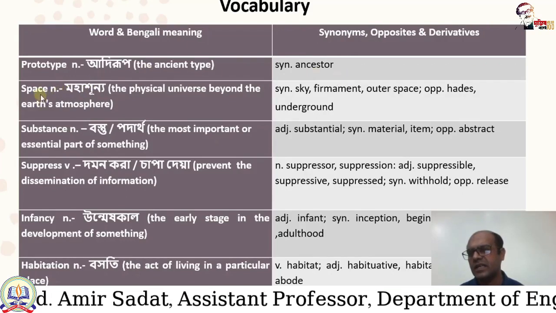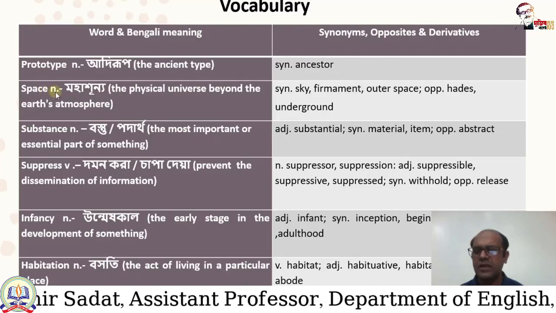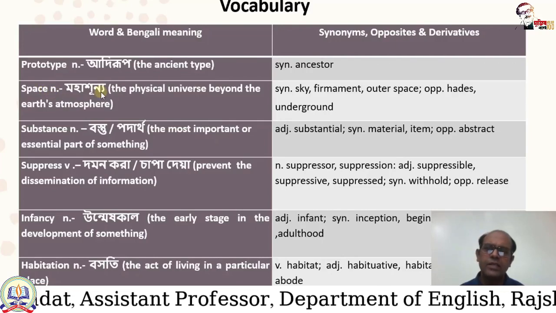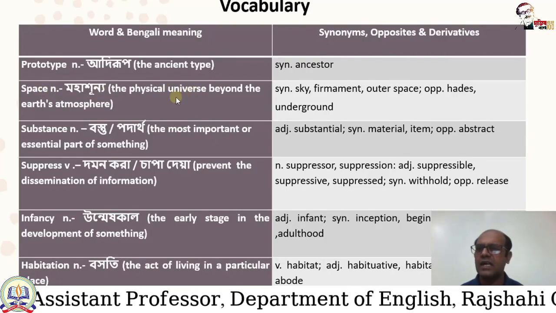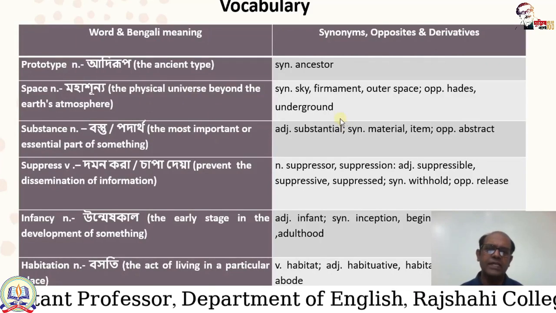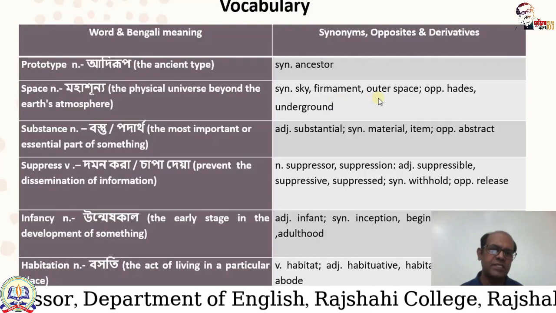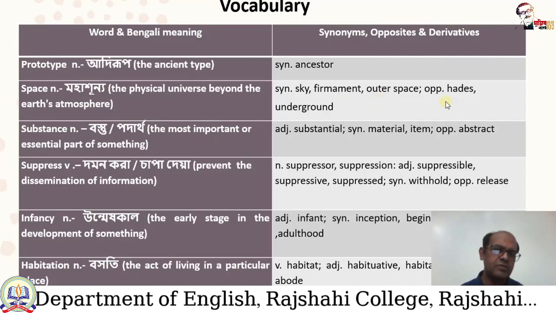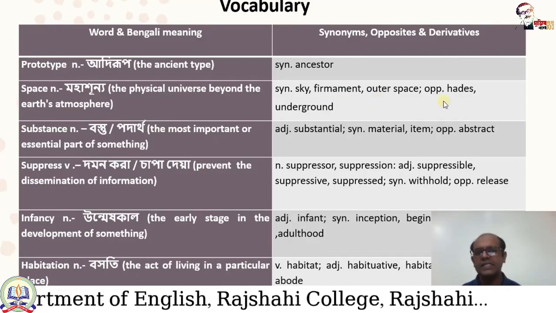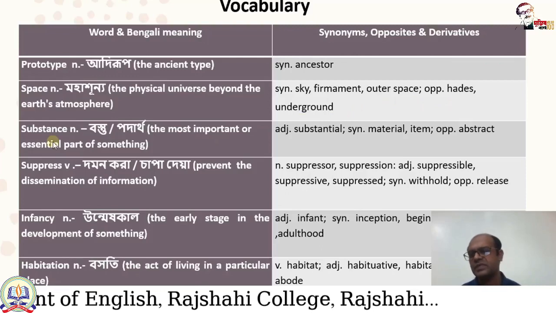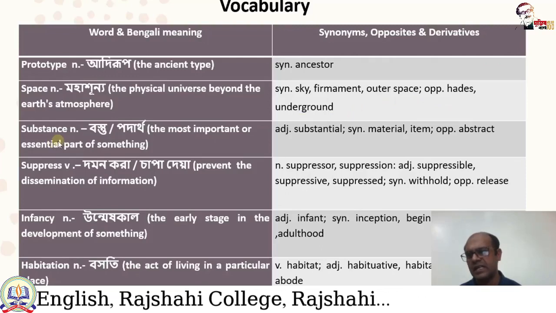And space is noun. Its Bengali meaning is mahashunno, the physical universe beyond the Earth's atmosphere, and its synonym is sky, firmament, outer space, etc. And its opposite or antonym is Hades or underground. Substance is a noun.